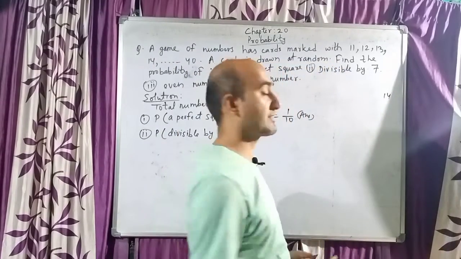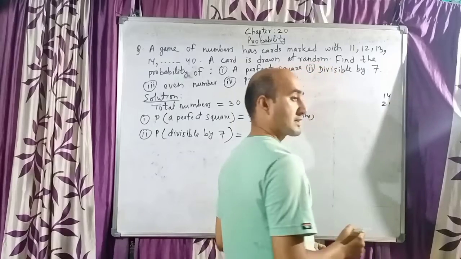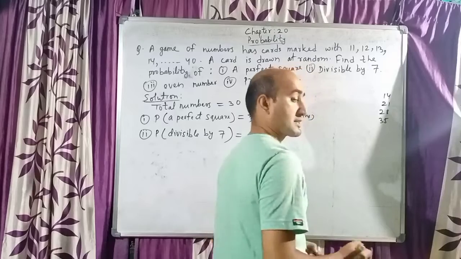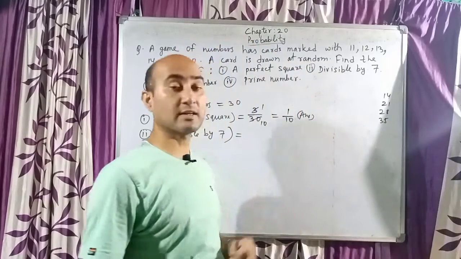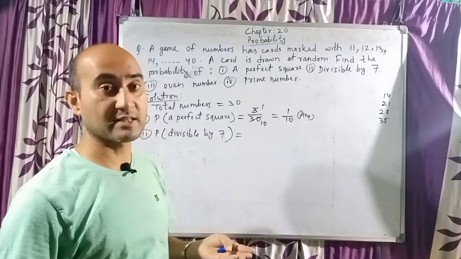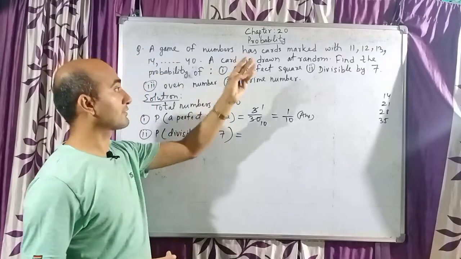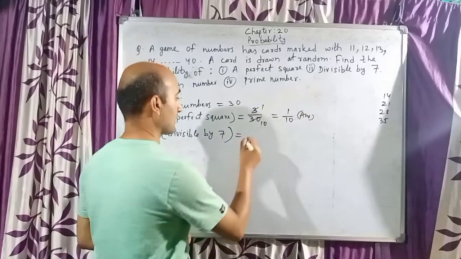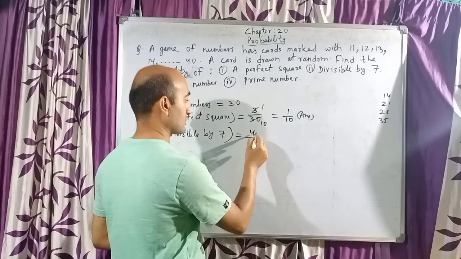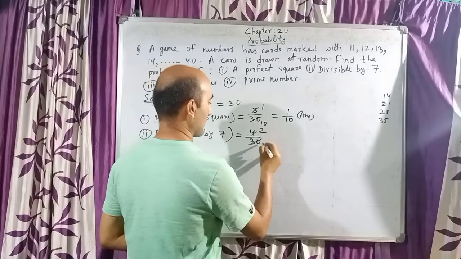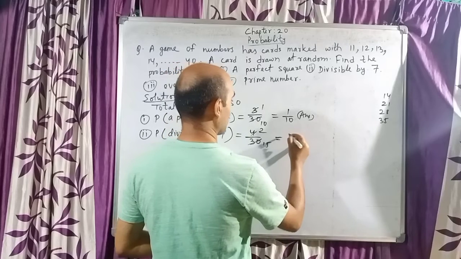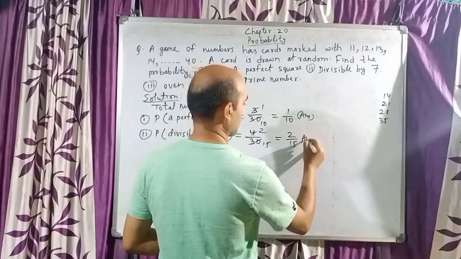7 twos are 14. 7 threes are 21. 7 fours are 28. 7 fives are 35. 7 sixes are 42. 42 will not come in the given case. The last number is 40. And 7 also will not come in the given case because 7 is not between 11 and 40. So we have 4 numbers: 14, 21, 28, 35. So my answer will be 4 out of 30 and I can cancel them. 2 twos are 4 and 2 15s are 30. So our answer will be 2 by 15.